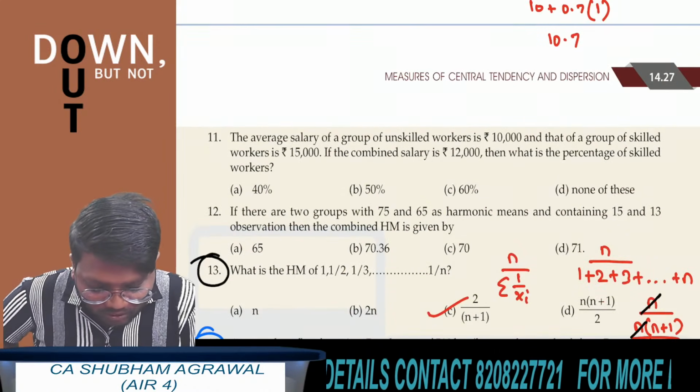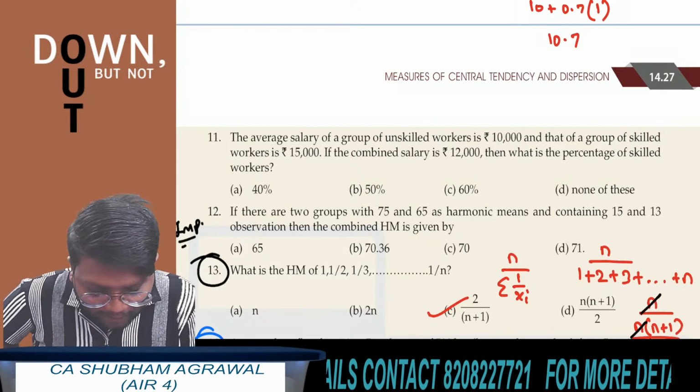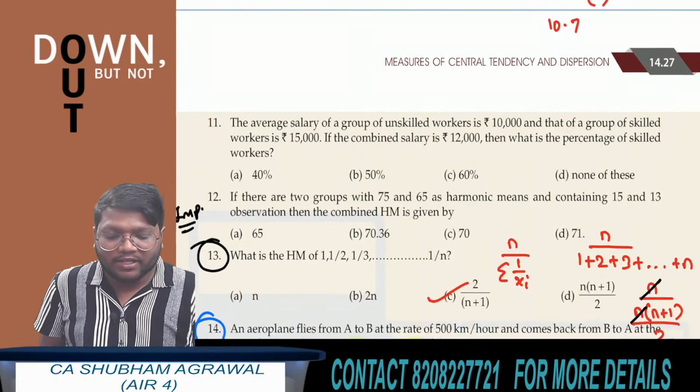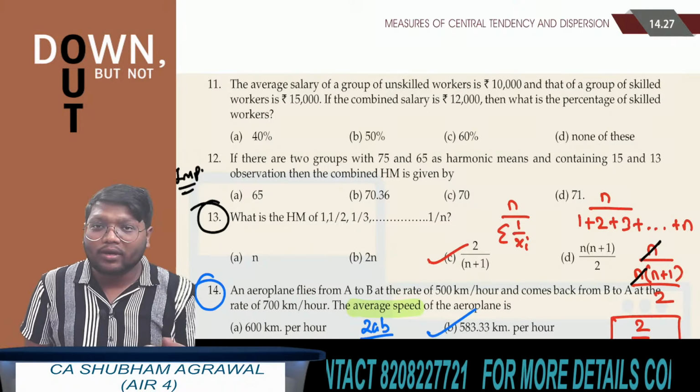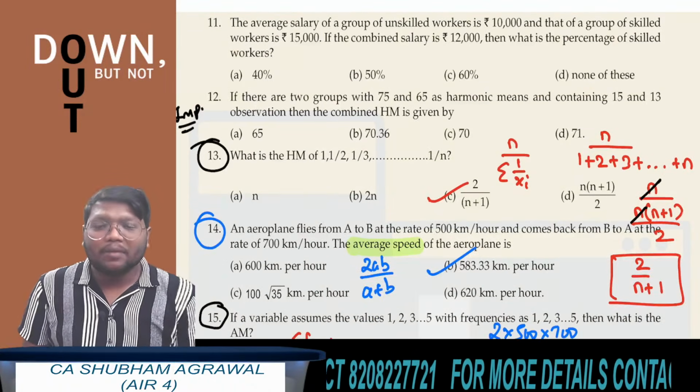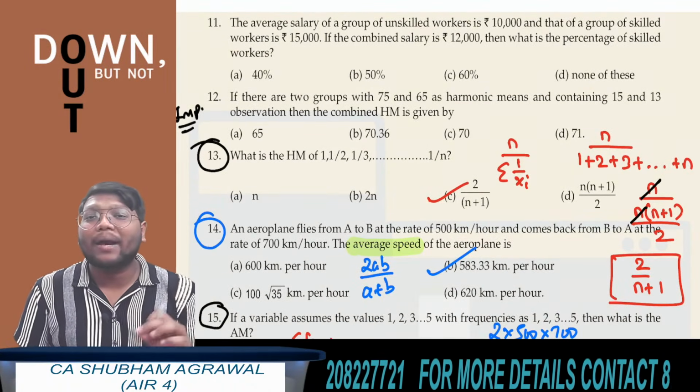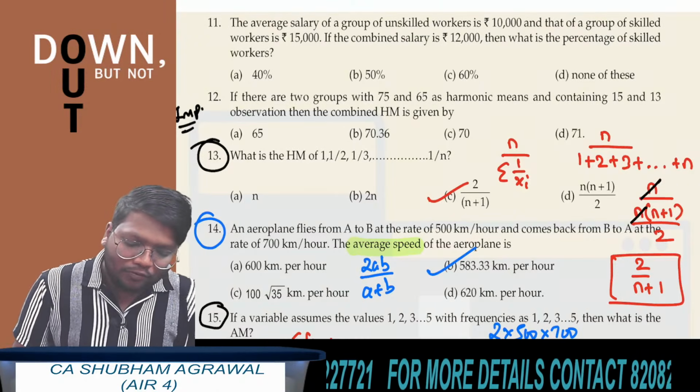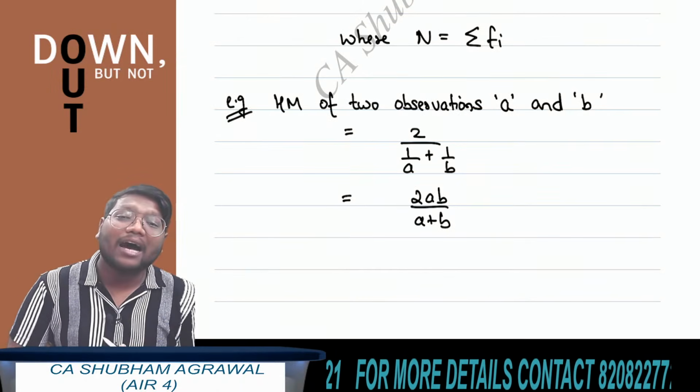Question number 12 is also very important. We have already seen one question in which we have to find combined mean salary, that is, combined arithmetic mean. This question number 12 is based on the concept of combined harmonic mean. So first tell me, what is the formula of combined harmonic mean?